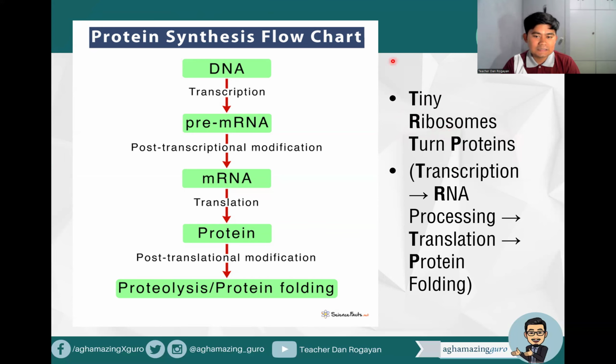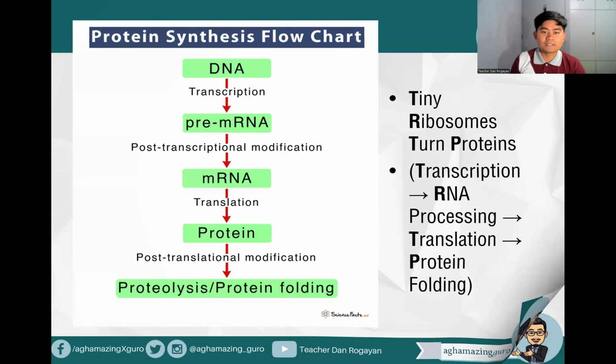So this is DNA. It undergoes transcription, then pre-mRNA for the RNA processing, the transcriptional modification to mRNA. Then you have the translation, and then the protein undergoes post-translational modification. So you have your protein folding or proteolysis. Okay, so that's transcription, RNA processing, translation, and protein folding.